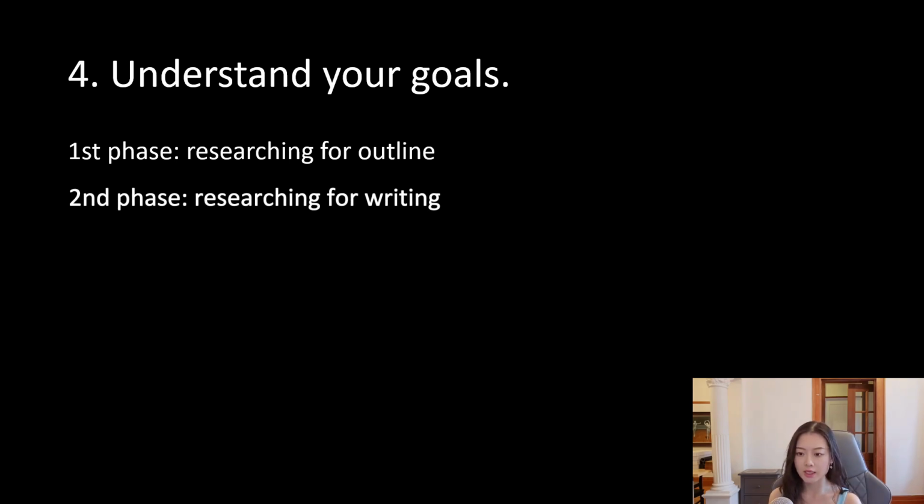The second phase is researching for writing. In this phase, since you have already finished drafting your outline, you need to read to write. So you would do a lot of targeted research. For example, in the introduction of an essay, you would give definitions for some keywords of the topic, right? And then you would do targeted research for those definitions. Therefore, you are doing this research for writing. You might directly cite a lot of words from the articles you found. Therefore, there are different goals.